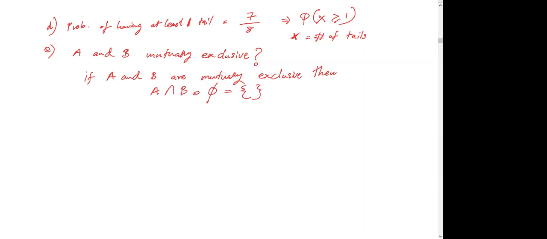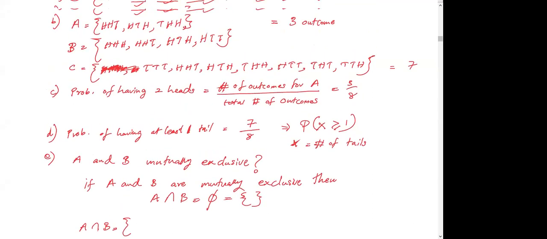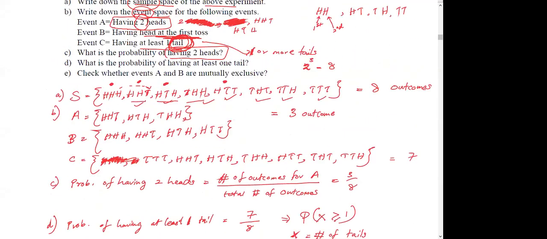Clear? So you have to check what is going on in this example. Do we have A intersect B or not? Let's go to the sample space, and what are A and B? A is having two heads. So now you can consider these two, A and B, then check, do they have common outcomes? Yes, I can see one pair, see this one.